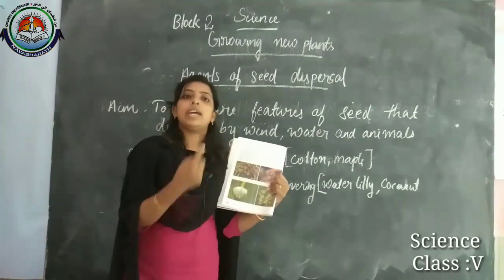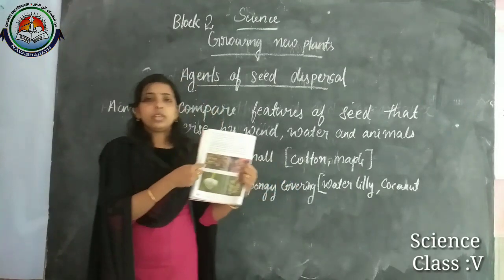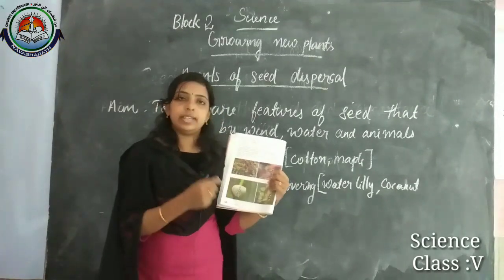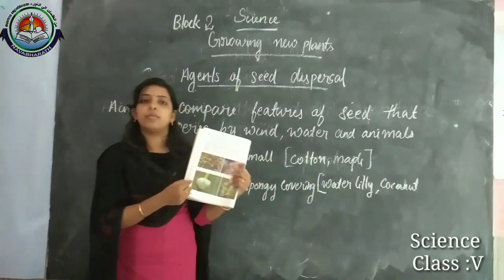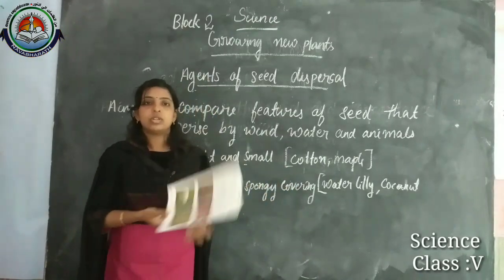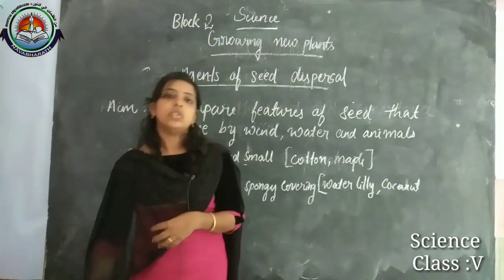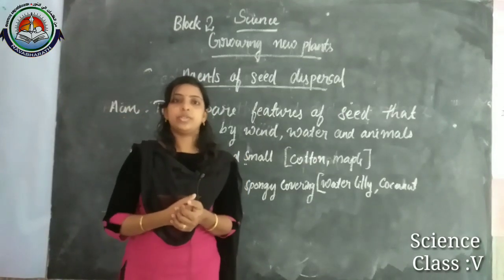In the case of animals like goat and cow, these kinds of xanthium's hooks stick to their body. While they are traveling, it may drop off. So from that place they can germinate and produce a new plant.